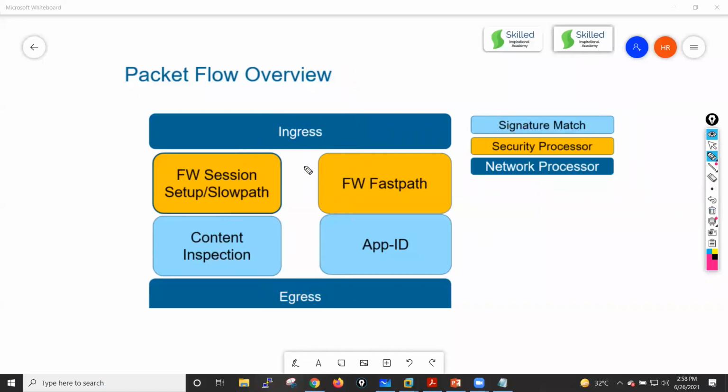If you see here, these are the multiple states, guys. When Palo Alto receives a packet, it will put that packet into the ingress state. After that, that packet goes for the connection setup state, or we can say slow path. What are the things that happen in slow path? I'll explain everything, guys. Okay.